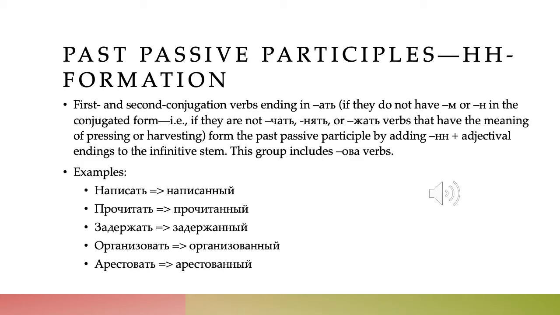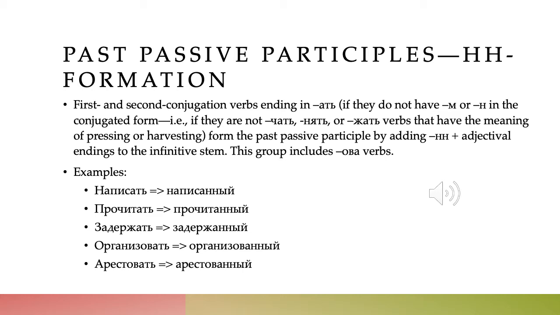The second type of past passive participle are these N formation past passive participles, the ones that have a double N in them. And these are made from first and second conjugation verbs that end in ать, if they do not have an M or an N in the conjugated form. So if they are not this чать or нять group of verbs or the жать group of verbs that have the meaning of pressing, squeezing, or harvesting.